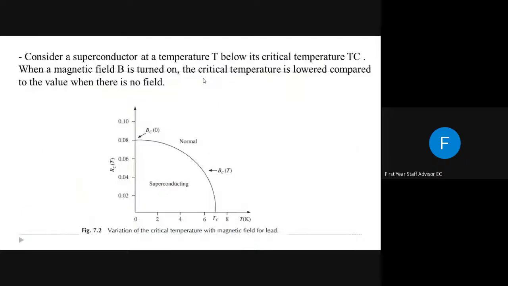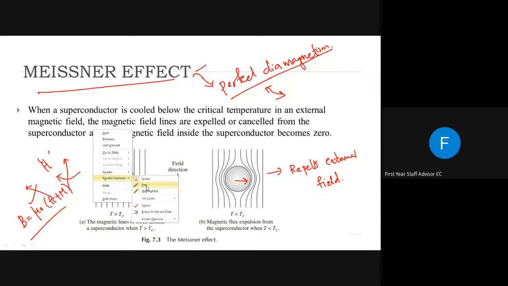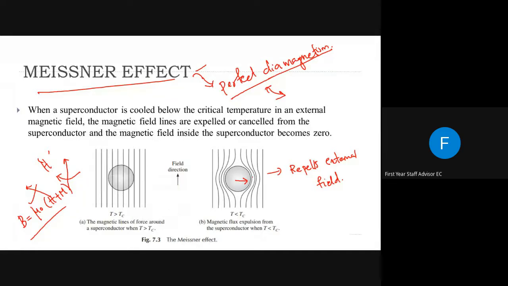Now consider that this material is placed inside some external magnetic field of field intensity H. Now assume that we increase the intensity of the external magnetic field.